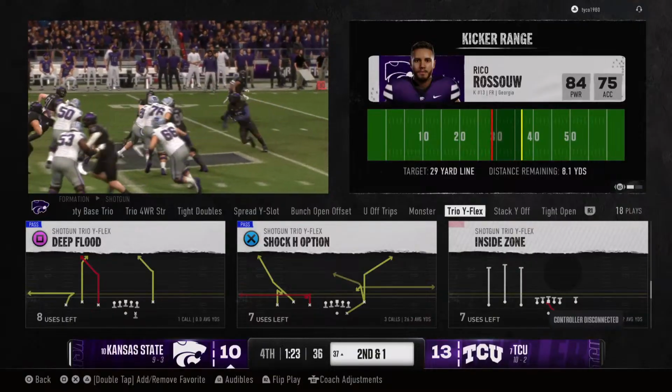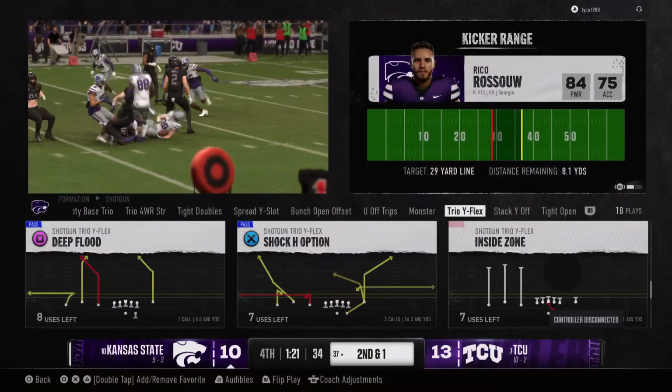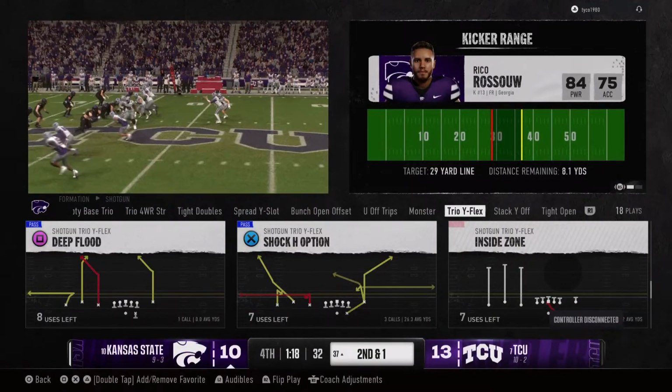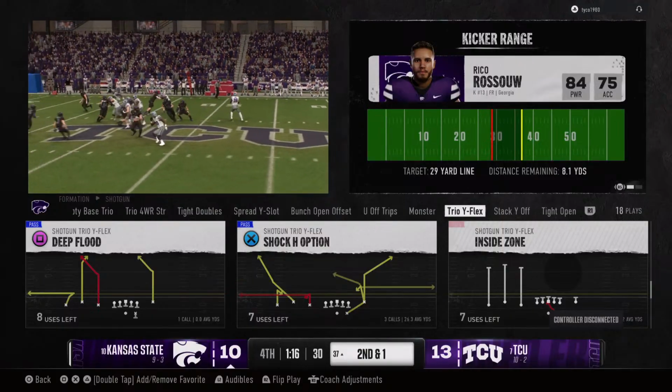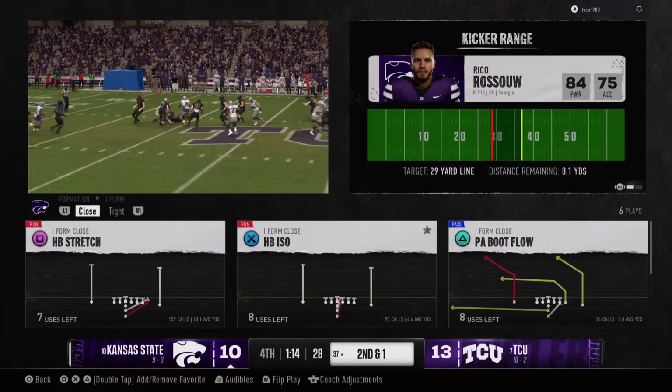And he's able to find some running room. Nice pickup. Man, you know, the back gets a lot of the attention here. He's a good back. I'd love to see that offensive line win the battle of the line of scrimmage.